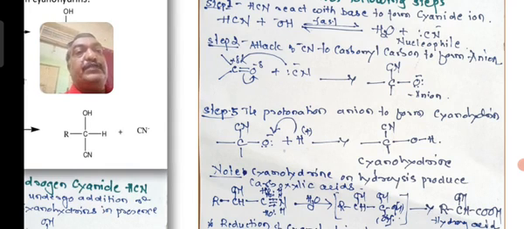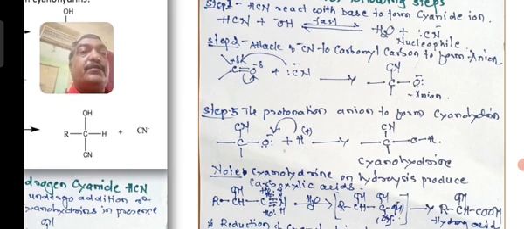So you can see when the approach of CN minus towards the carbonyl group takes place, the C double bond O contains the pi bond, it shifts and the minus delta will become minus oxygen and carbon will become plus charge. So the cyano group CN minus is directly attached to the carbon, with the two valencies, and oxygen is having a negative charge, an anion will form.